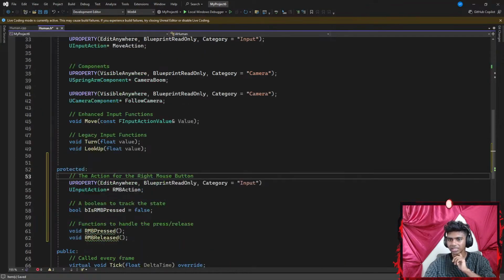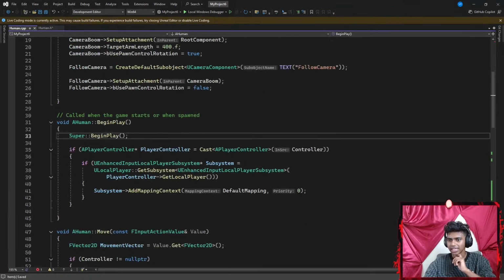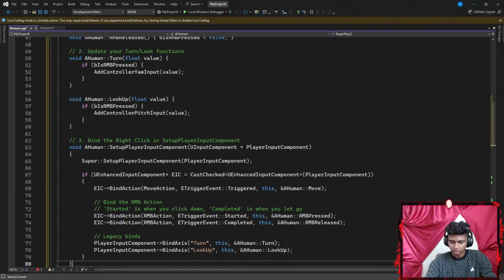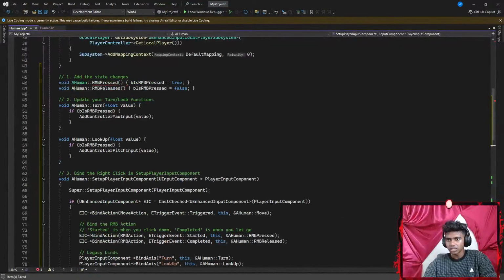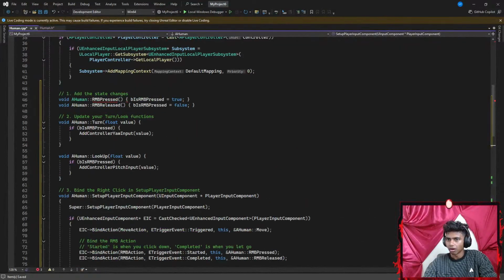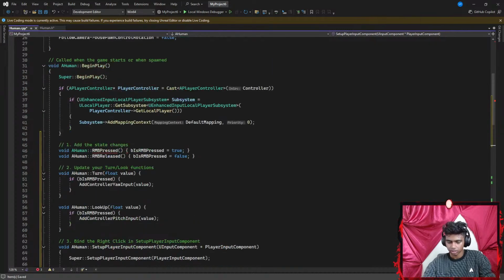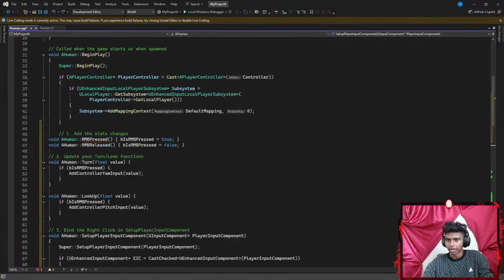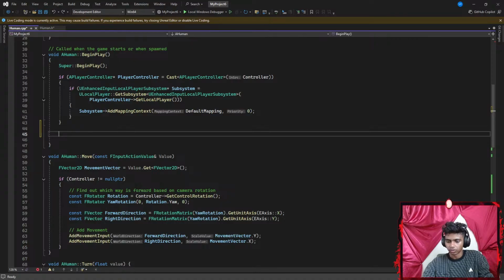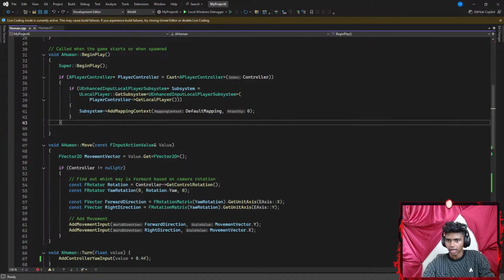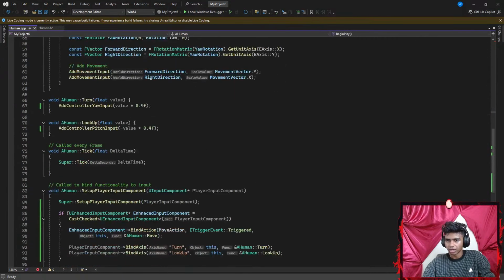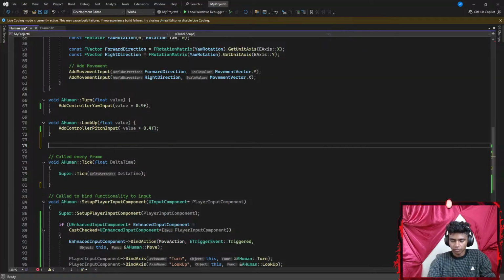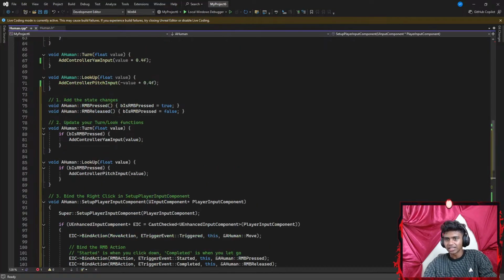Okay, I'm assuming this content goes inside my begin play right here. When my game actually begins, add RMB press. Okay, maybe I go ahead and hit Control C. There we go. Okay, in that case, maybe under my tick, actually above my tick. There we go. Right here, I'm gonna go ahead and paste this. That is like a lot of code.